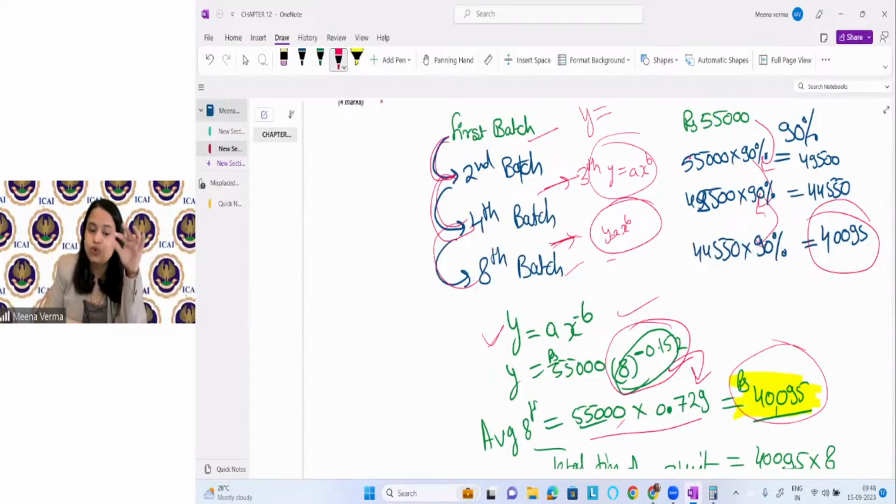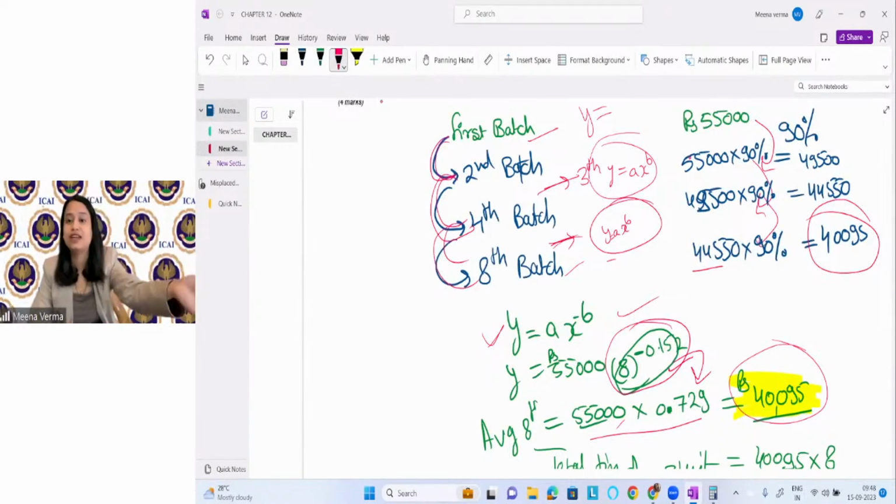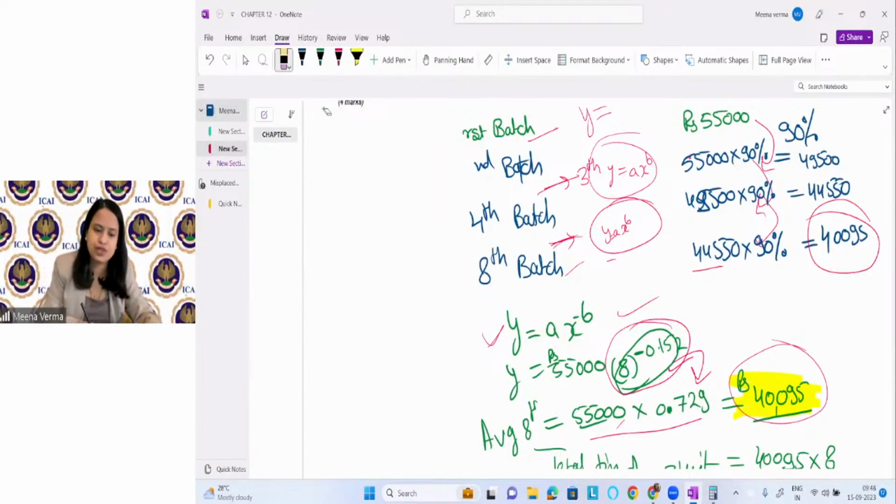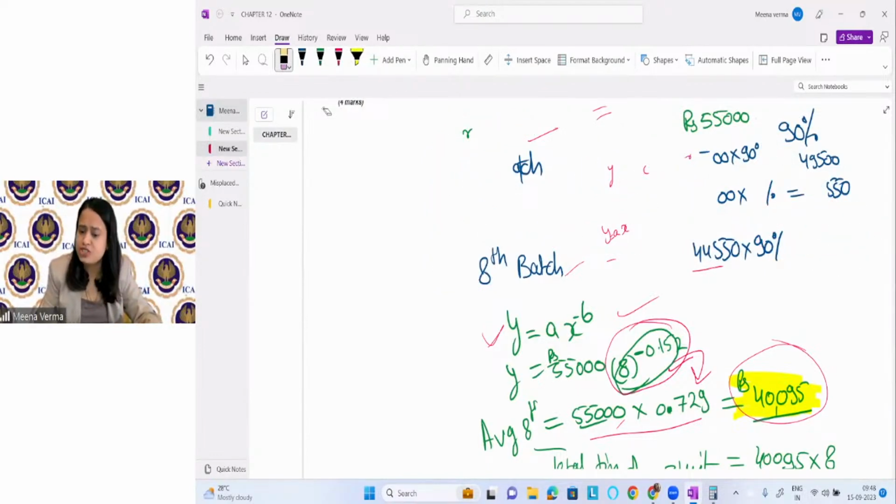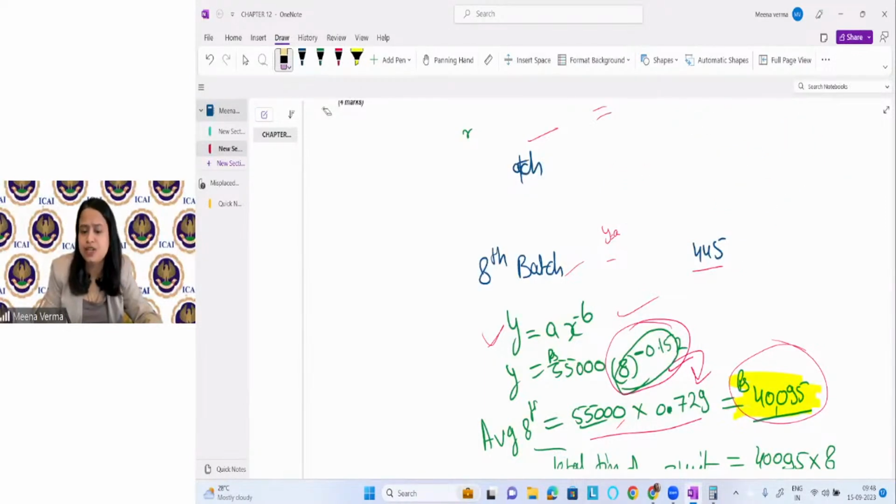If it is related to double units, you can find the average time directly by applying 90%, 90%, 90%. You can find it directly also. So for your knowledge, I have explained both formulas. You can apply whichever formula suits you. Okay. But just remember, this formula will always be applicable when the production is doubled.